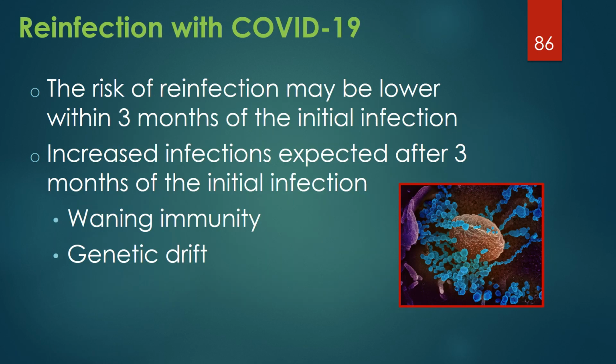Reinfections have been increasing, even for fully vaccinated individuals. This has particularly been seen with new COVID variants. The risk of reinfection may be lower in the first 3 months after the initial infection, but may increase later, likely due to waning immunity and genetic drift associated with viral variants.